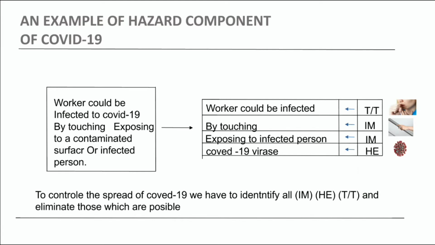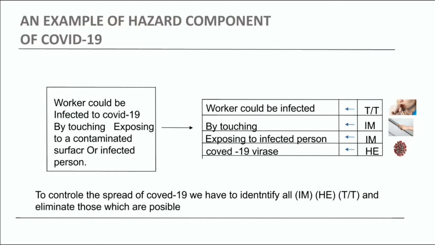To control the spread of COVID-19, we have identified all the initiative mechanisms, all the hazardous elements, and what are the threat and target, and eliminate those which are possible. What are the things that we can eliminate in this? We can eliminate three major elements, that is, the hazardous element, or we can eliminate the initiative mechanism. If we cannot eliminate the hazardous element, we can eliminate the initiative mechanism.